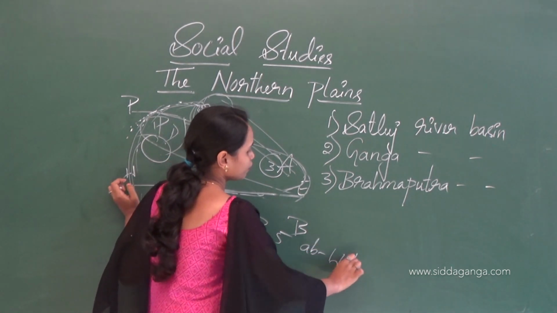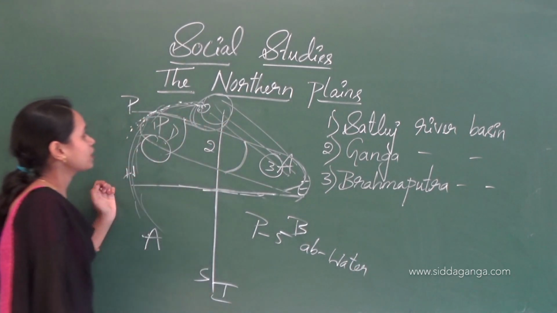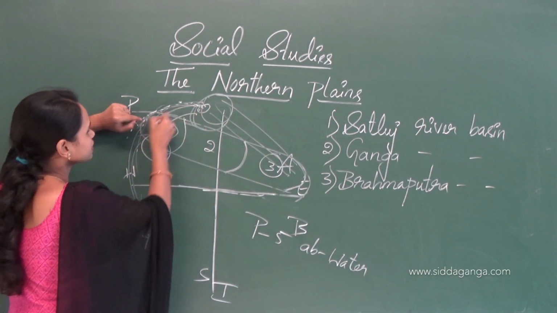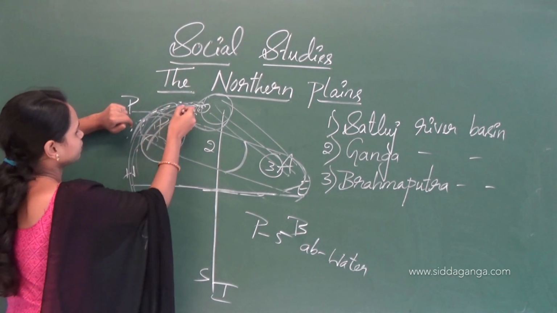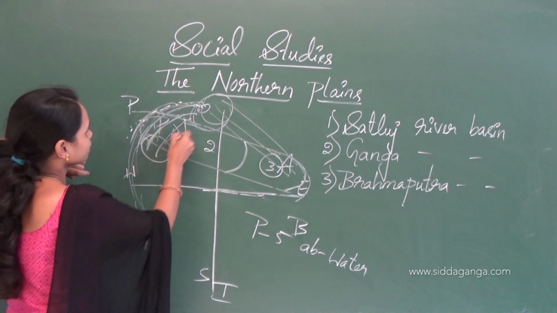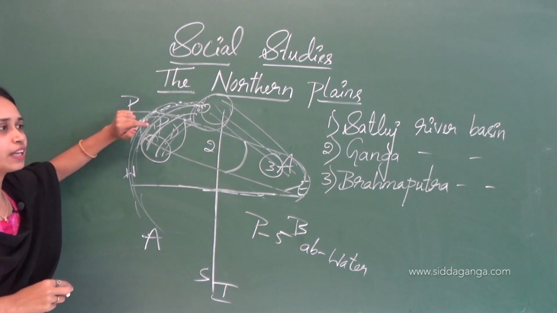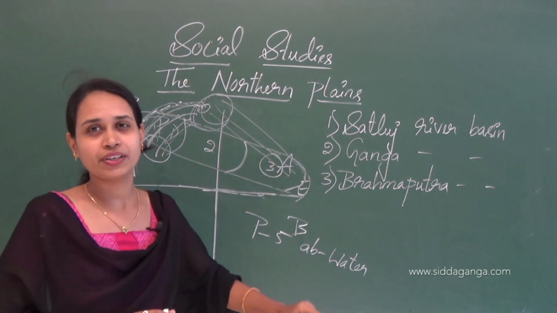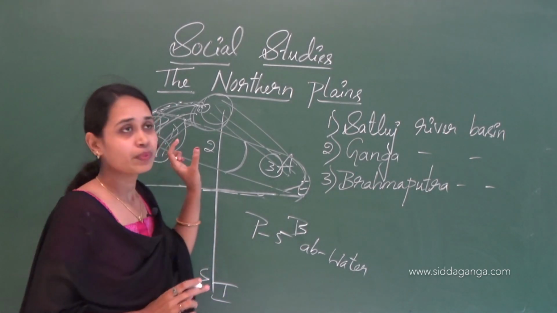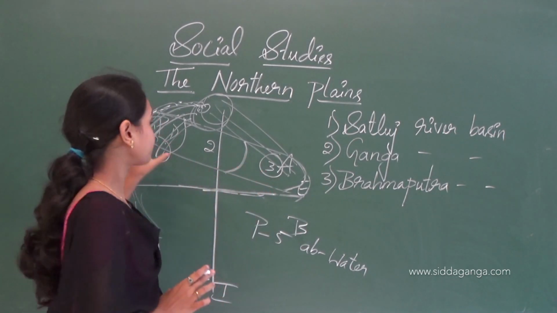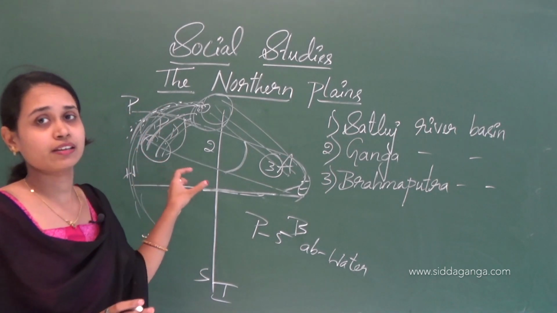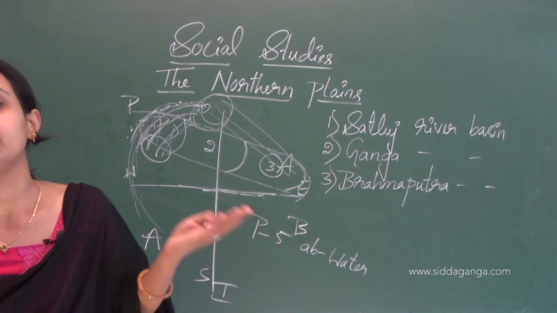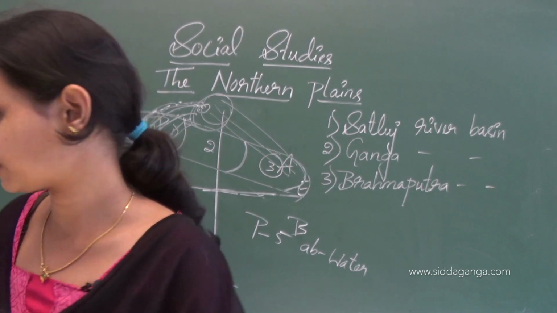For your extra information, in Punjab there are 5 rivers flowing, its tributaries, so that's why the name is Punjab. In the Punjab state we can see the 5 rivers flowing here.